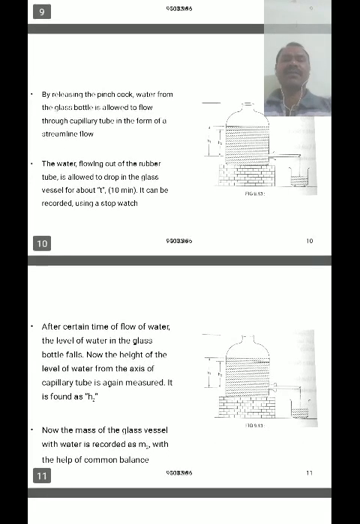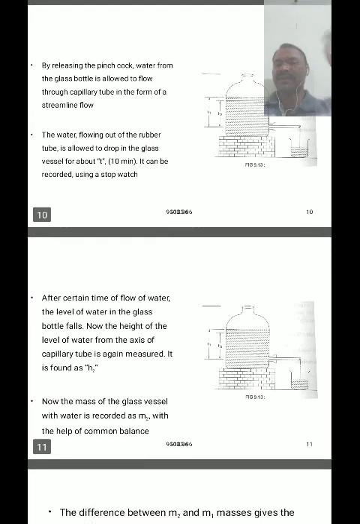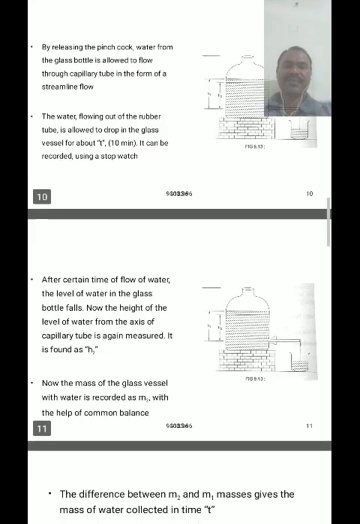The water flowing out through the rubber tube is allowed to drop into the glass vessel for about a 10-minute or 20-minute time period, which can be recorded using a stopwatch.